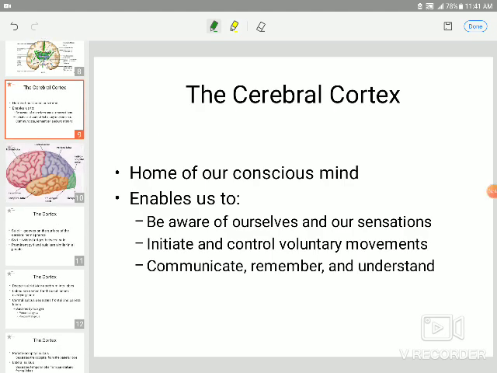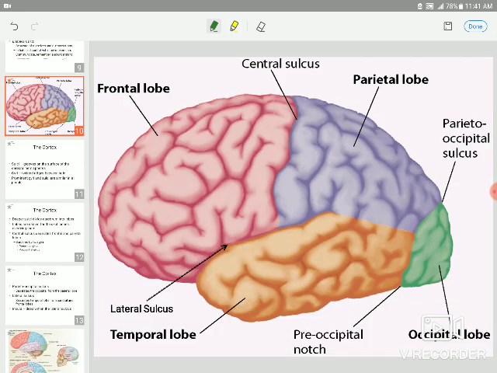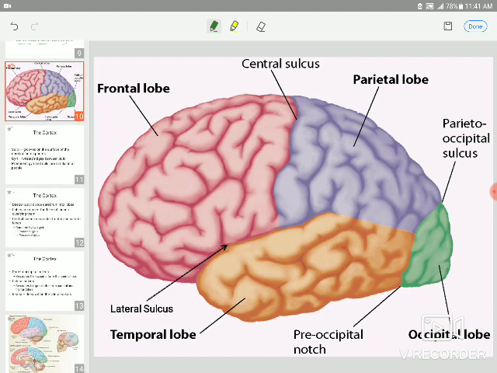Let's go on. So the cerebral cortex is responsible for conscious sensation, voluntary movement, communicating, remembering, memory, understanding. All these things are controlled by cerebral cortex. So we have gyrus and we have sulcus.